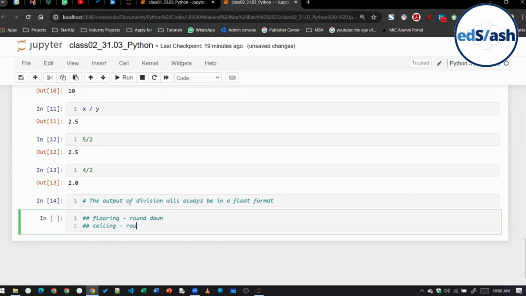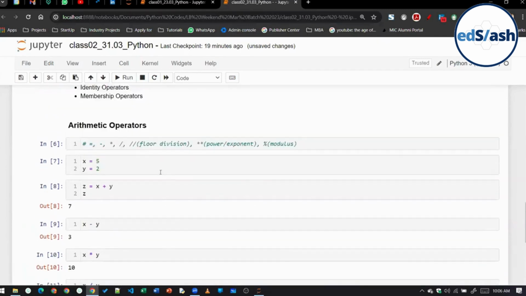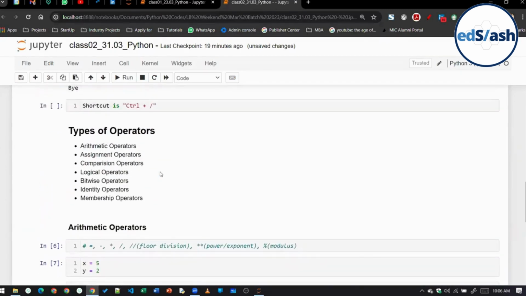Ceiling means round up. Flooring means rounding off to the highest integer smaller than the value.